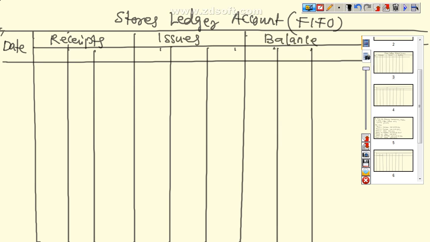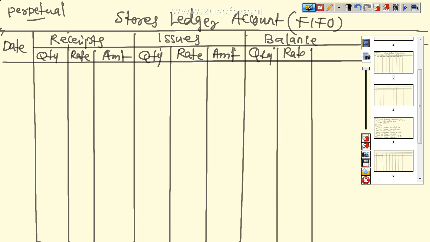So this is under perpetual inventory valuation system. Perpetual means continuous inventory valuation system. Here after every receipt and issues we have to calculate the balance. So under receipt column there is quantity, rate, amount. Here in issues also quantity, rate, amount, and in balance also quantity, rate, amount.